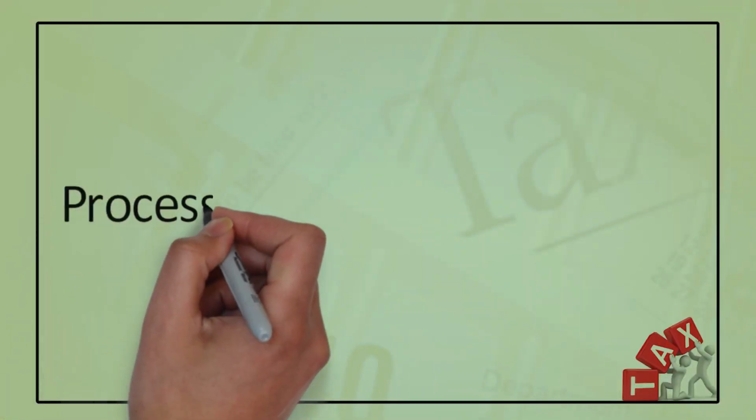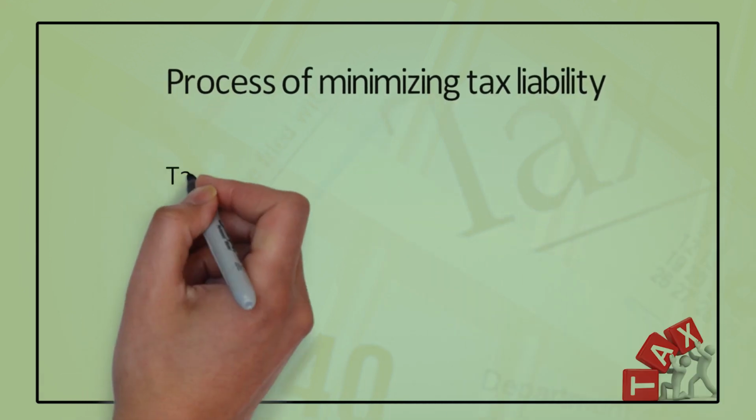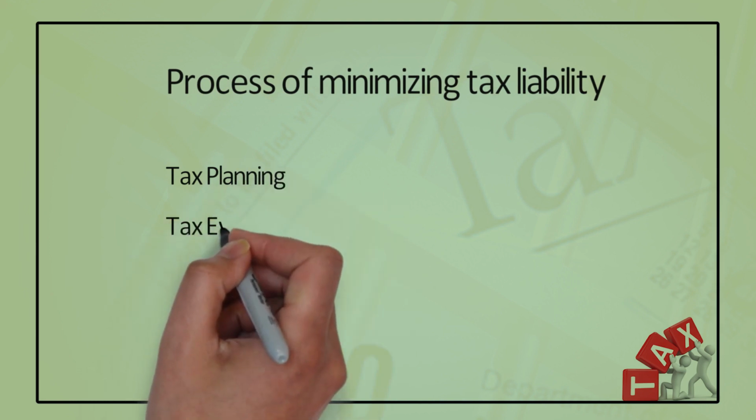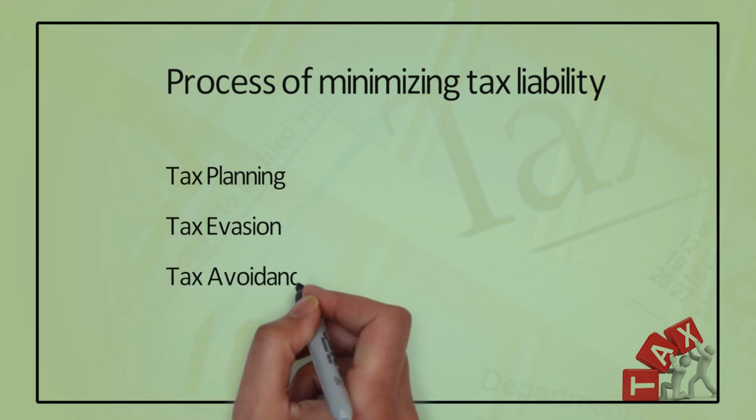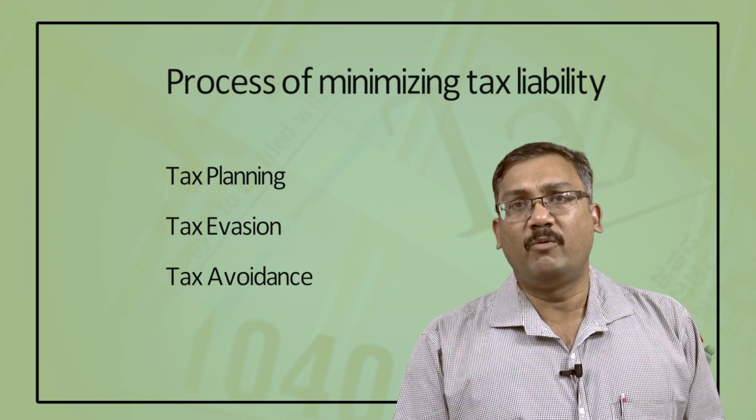The Income Tax Act provides certain provisions which can be used in a justified way, so that we can minimize our tax. It is our legitimate right to minimize the tax liability within the legal framework by taking advantage of tax provisions. So, every assessee can try to minimize his tax liability. But how? There are 3 processes that can be used to minimize tax. One is tax planning, number 2 tax evasion, and third is tax avoidance. So, in 3 ways we can minimize our tax liability. But which one will you follow? Let us explain one by one.